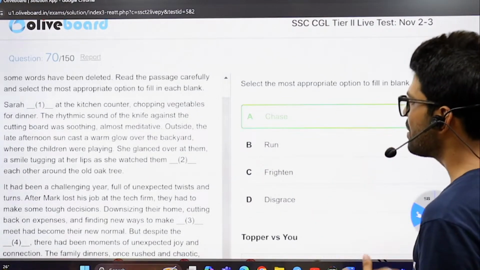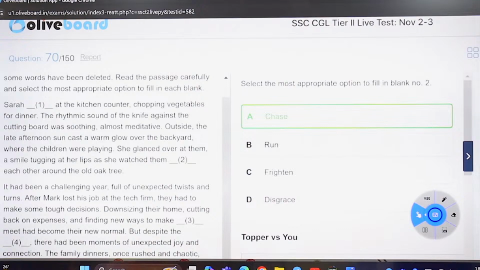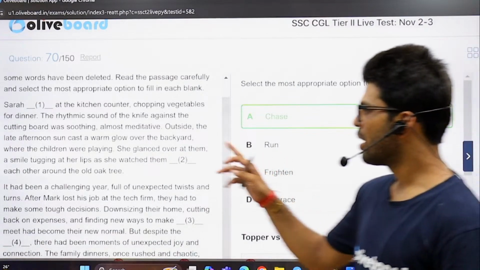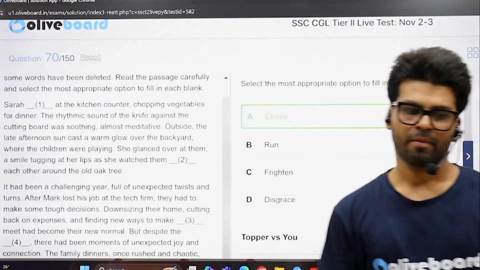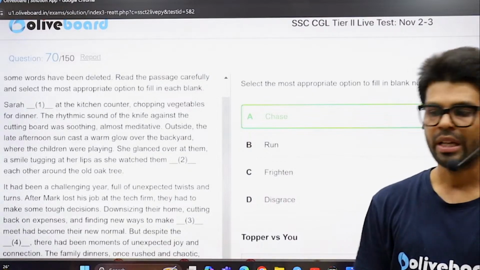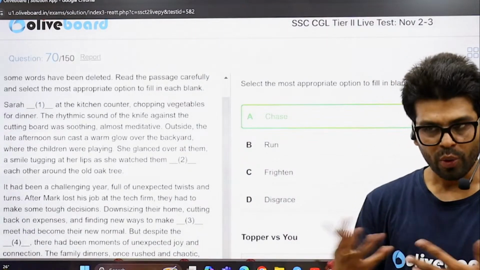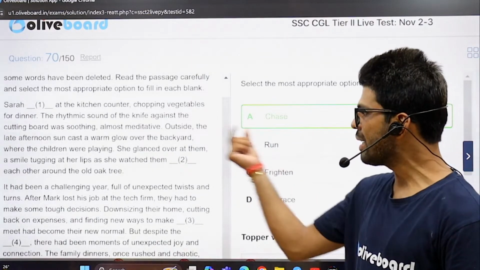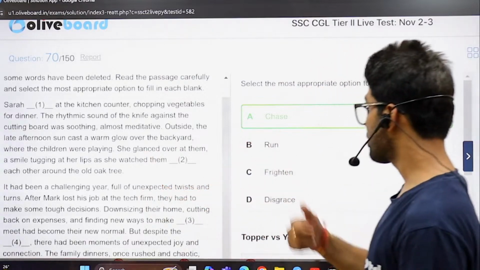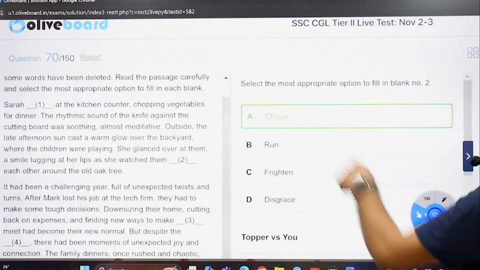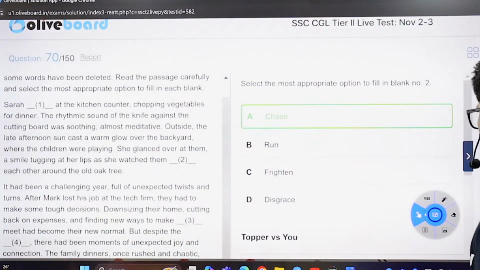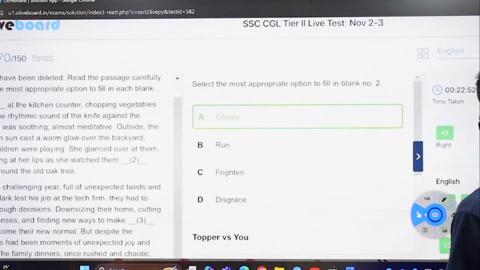Yeah, the correct answer. Children are running is all fine, but children cannot run each other. You can chase each other, you can follow each other, but you can't run each other. It will be horrible, and we have a better choice. Frighten, the tone is not negative. Disgrace, the tone is not negative.